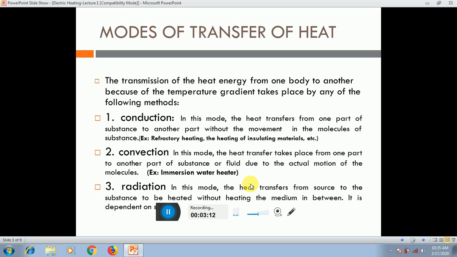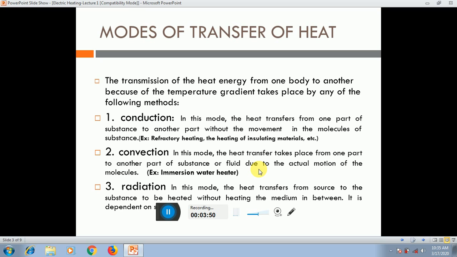The second one is the convection method. In this method the heat transfer takes place from one part to another part of the substance or fluid due to the actual motion of the molecules. The best example of the convection method is water heating. In water heating, heat is given to one molecule, and the water transfers the molecules from down to upward. It means from the heating part to the upper part. So this method is called the convection method.